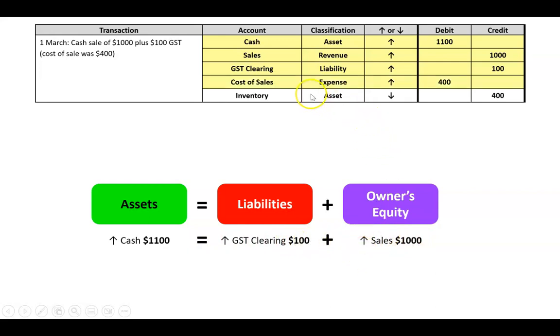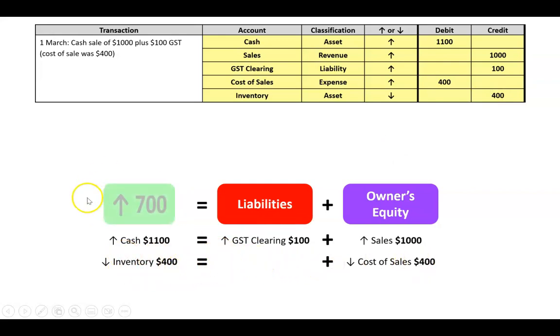And then it's this bit. We've got cost of sales, which are an expense. Now it's an expense going up, but in terms of the accounting equation, expenses decrease owner's equity, so this would actually make owner's equity go down. And lastly, we've got this inventory asset going down 400. And this little part balances too. We've got negative 400 equals 0 plus negative 400.